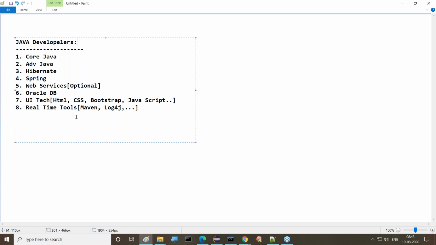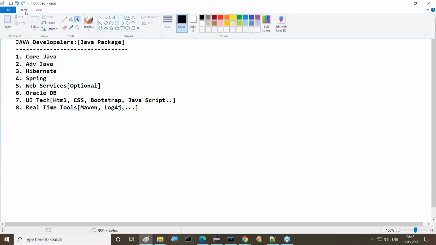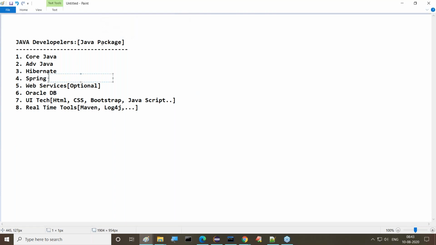Because of this reason only, I'm conducting all these courses as a complete Java package. I'm trying to conduct these classes with a particular package, the Java complete package. So we are going to include core Java, advanced Java, Hibernate, and Spring up to Spring Boot. Spring Boot is also covered inside this.